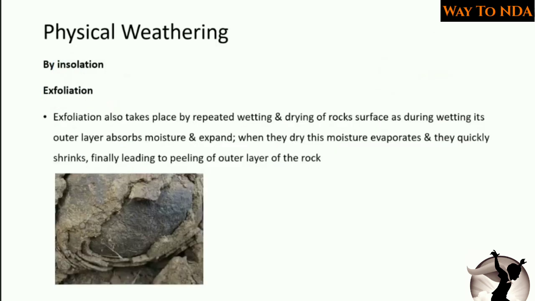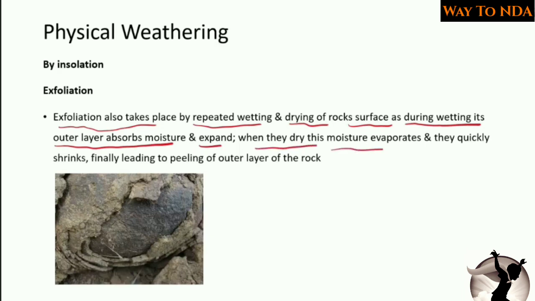Exfoliation also takes place by repeated wetting and drying of the rock surface, as during wetting its outer layer absorbs moisture and expands, and when it dries, the moisture evaporates and it quickly shrinks, finally leading to peeling of the outer layer of the rock. So here you will find exfoliation. This is a very good example of exfoliation. Here you can see this outer layer has huge stress, and due to that huge stress it will wear away and convert into this round shaped rock.